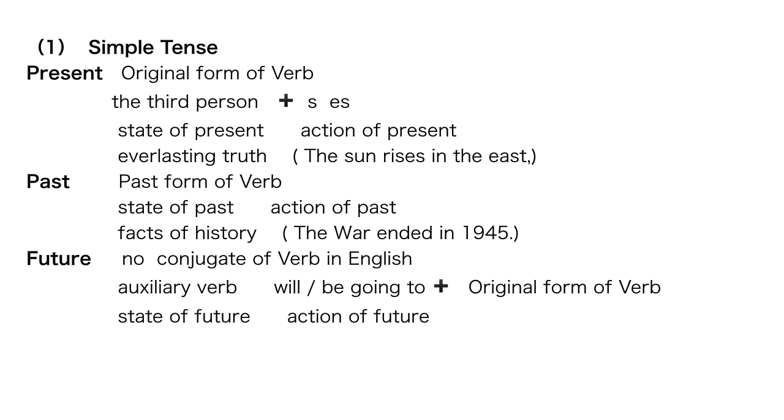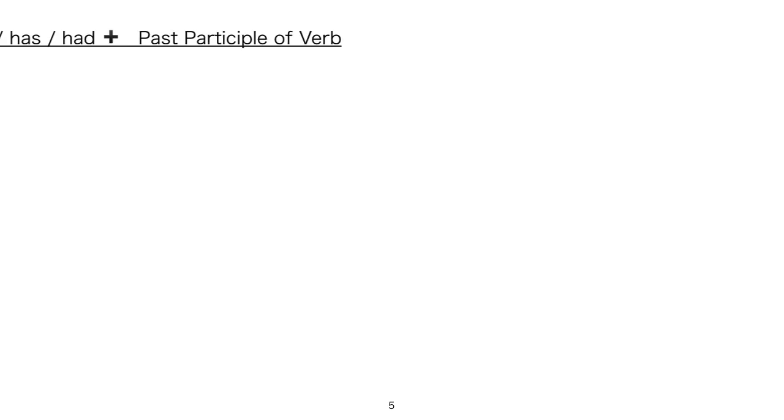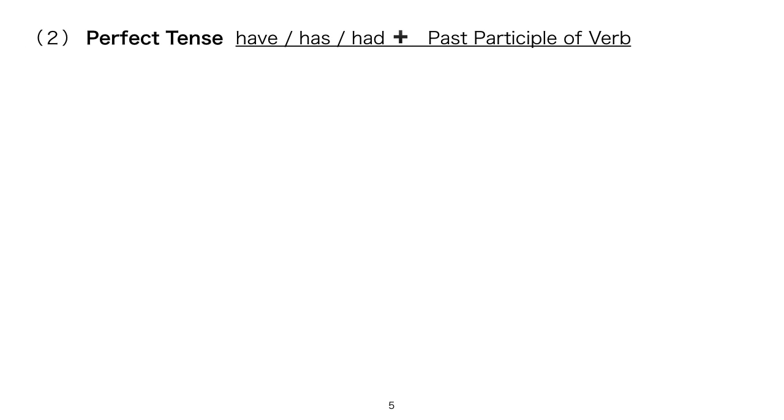Simple tense, present, past, future, is easier for us to understand. Some exceptions, but not so difficult. But the perfect tense: have, has, had plus past participle of verb.